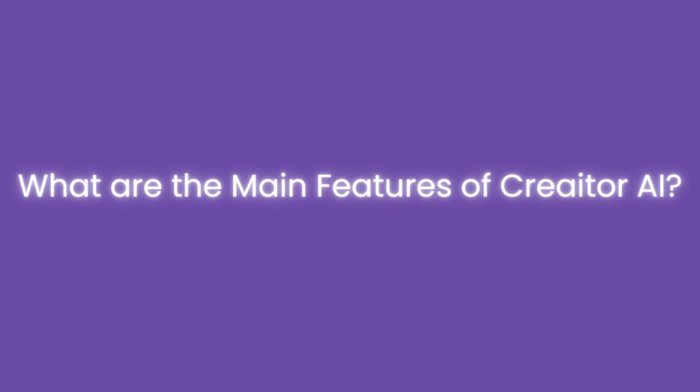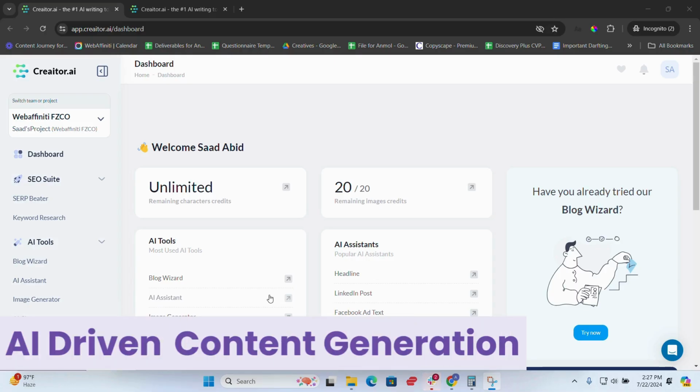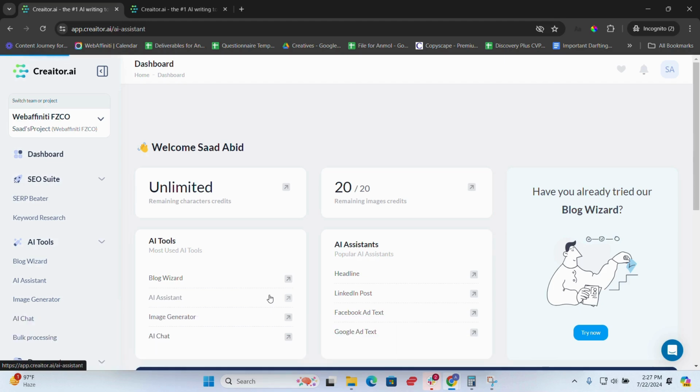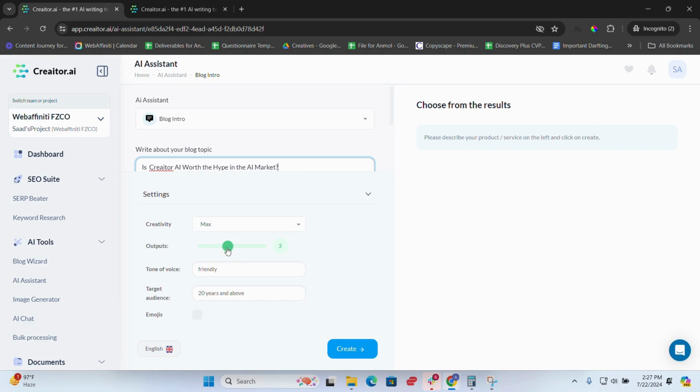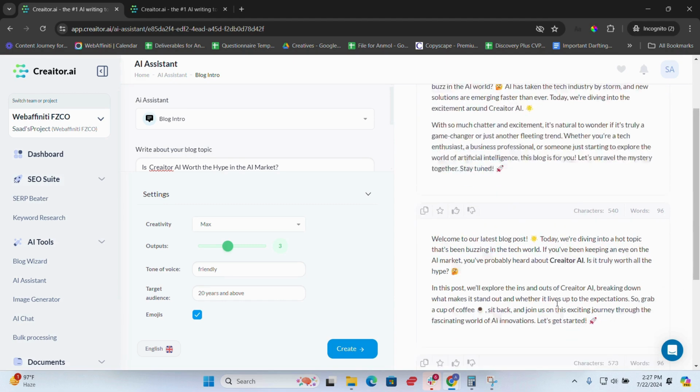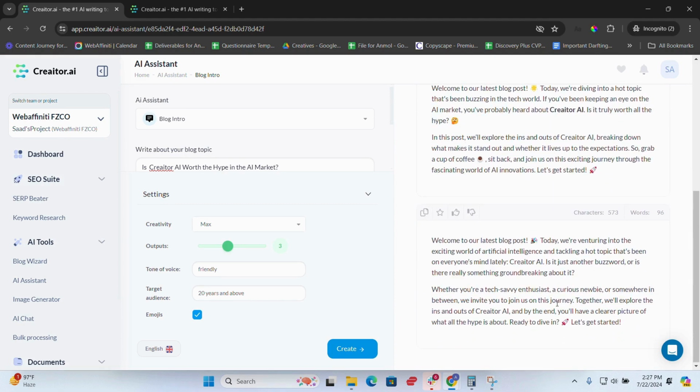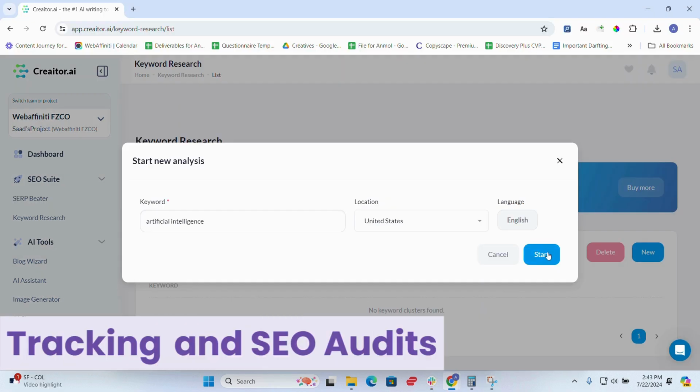Now, one important question is, what are the main features of Creator AI? AI-driven content generation. Creator AI leverages advanced machine learning algorithms to generate high-quality content based on user inputs. It understands context and language variations to produce engaging and relevant text for various purposes, from blog posts to social media updates.